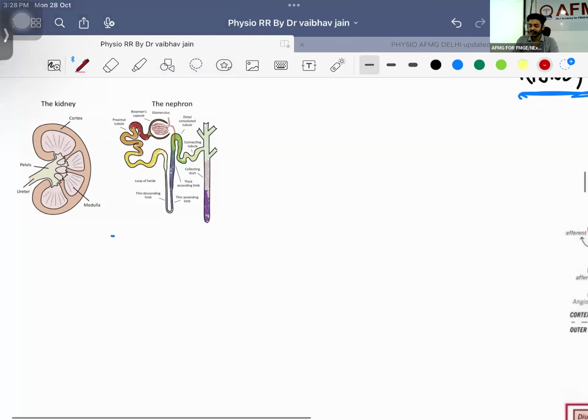Okay, look here. So to remember this, I am going to make you understand what is GFR, how it is coming, how you are making the urine. Then only we are able to understand how it is happening.